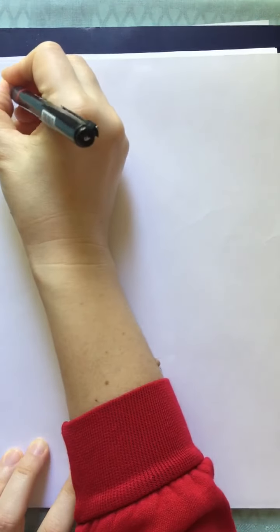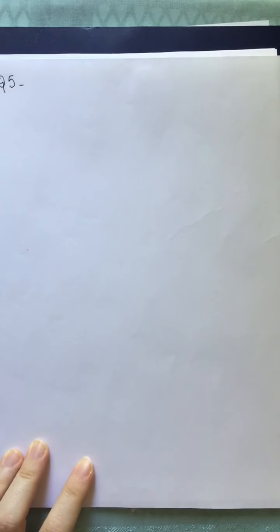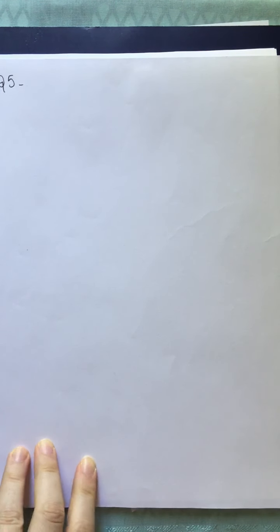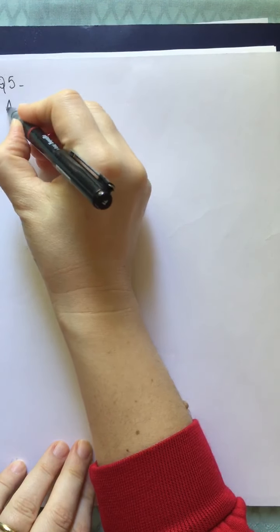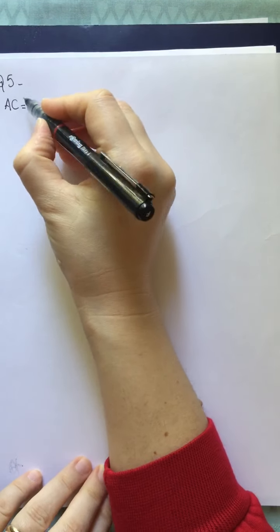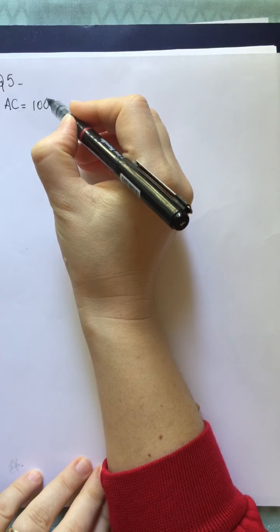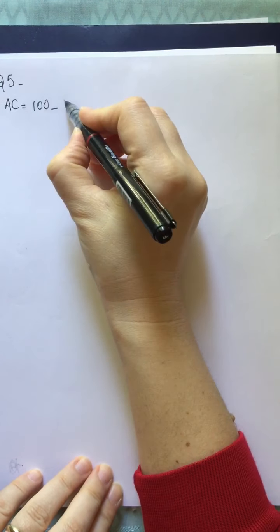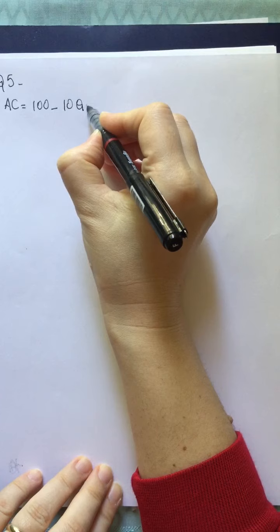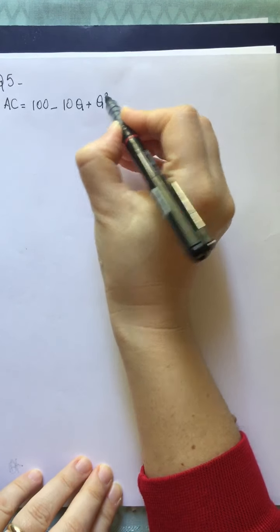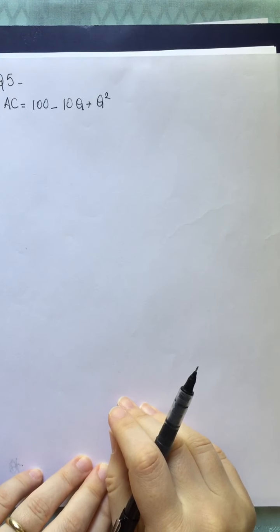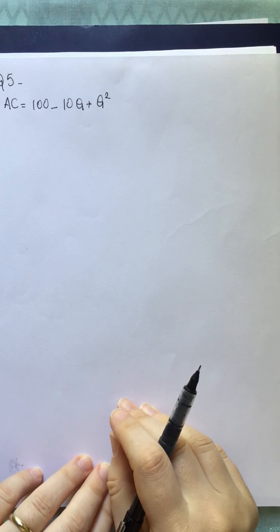Let's start the fifth question. Question 5 says the average cost for a typical electric power production firm is AC equal to 100 minus 10Q plus Q square, where Q is measured in billion kilowatt hours per day.